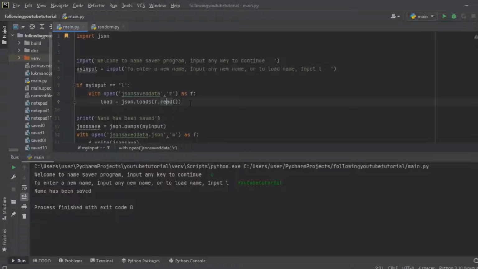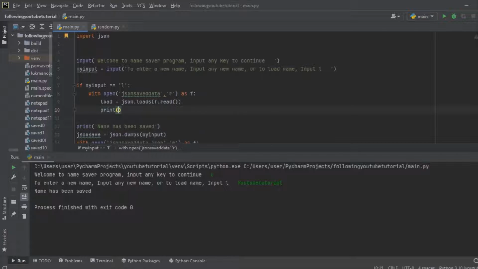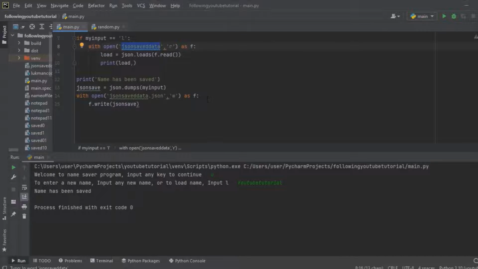That's the format we are going to follow for it. So under here we are going to write print load. That means print this variable which we are trying to get from here.